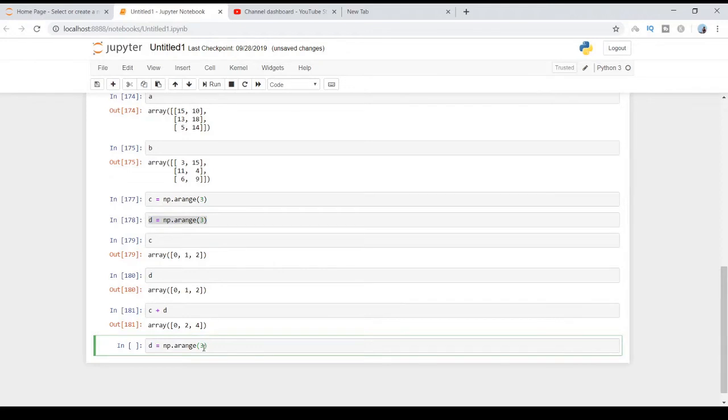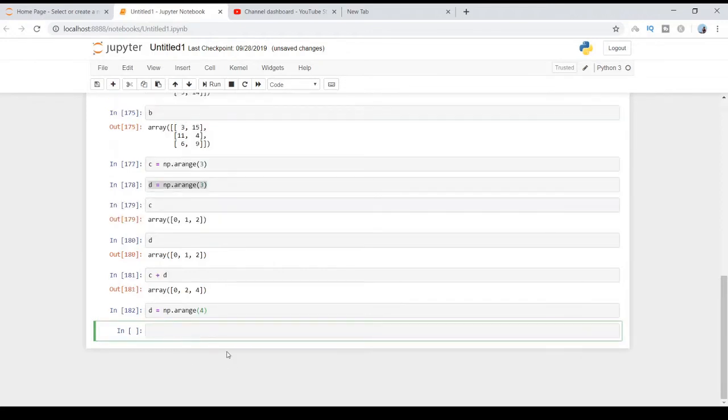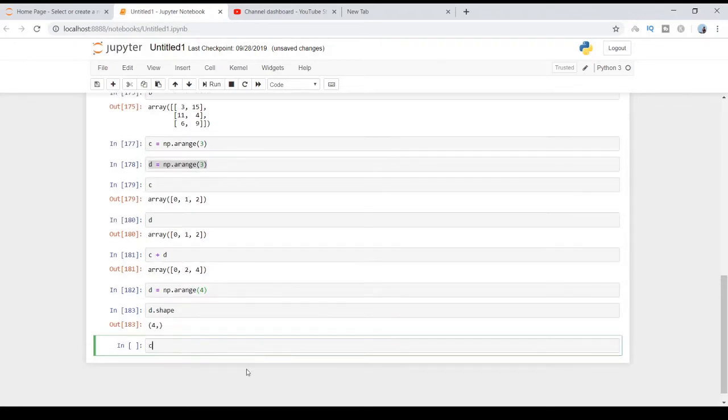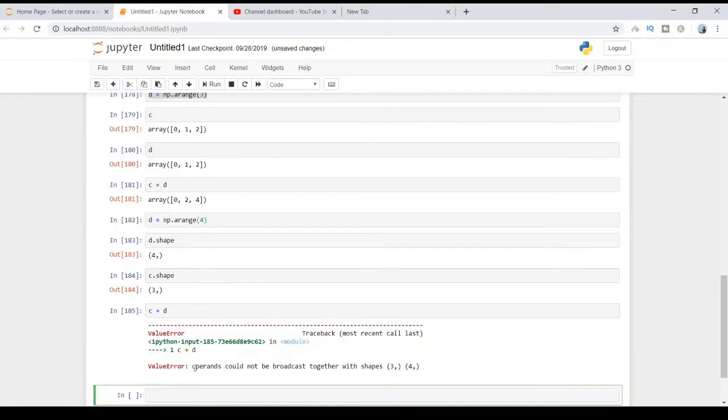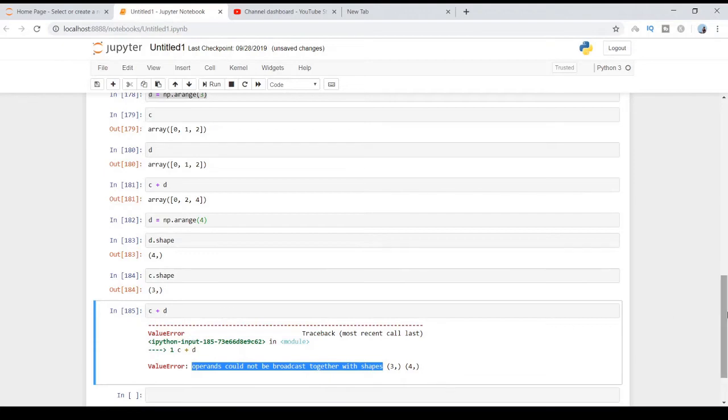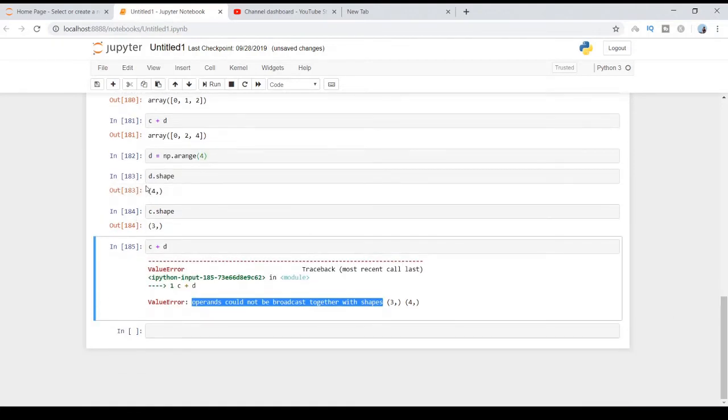Okay, so let's make a small modification to the array d now. Instead of 3, I'm going to add one more element. Now the shape of d is 4 and the shape of c is 3, so they are not equal. Let me perform an arithmetic operation now and see what happens. c plus d, I got an error: operands could not be broadcast together with shapes 3 and 4. Since the shapes are not equal, I got this error.